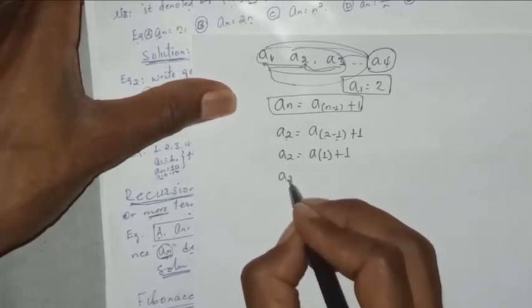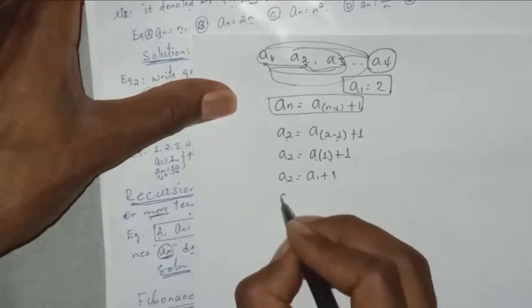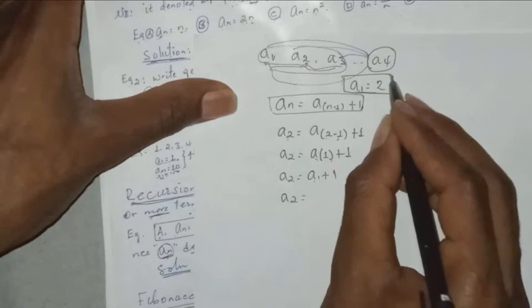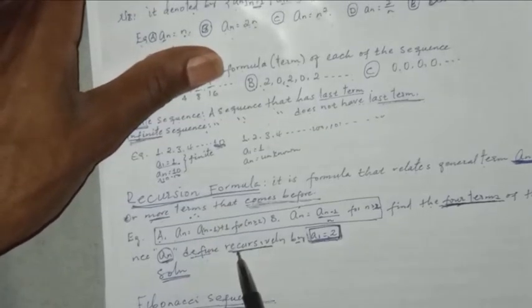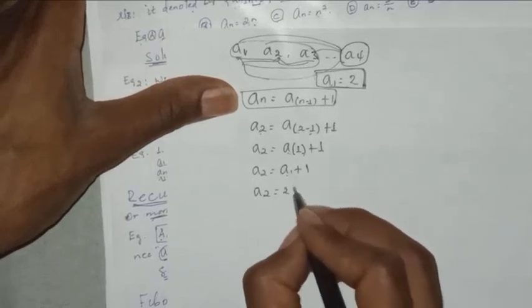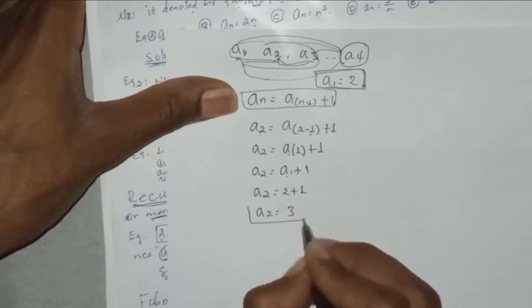So A2 is equals to A1 plus 1. So A2 is equals to A1, which means 2, given. Recursively A1 is given as 2. So 2 plus 1, A2 is equals to 3.